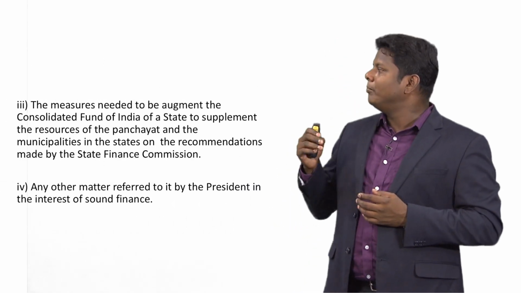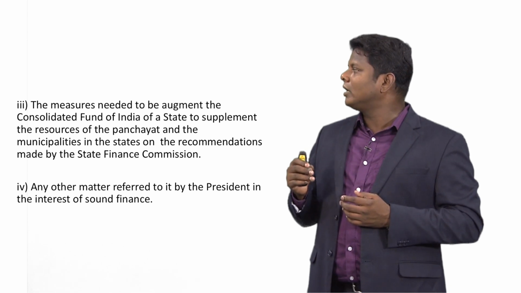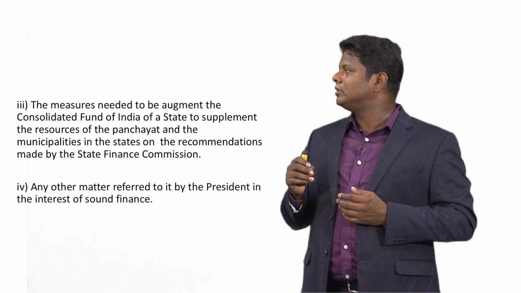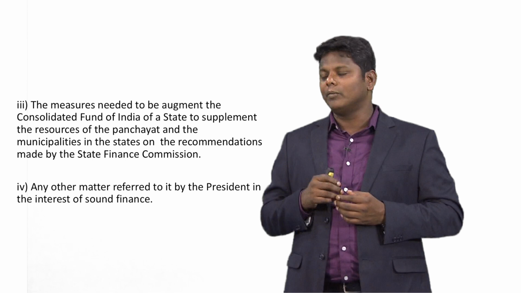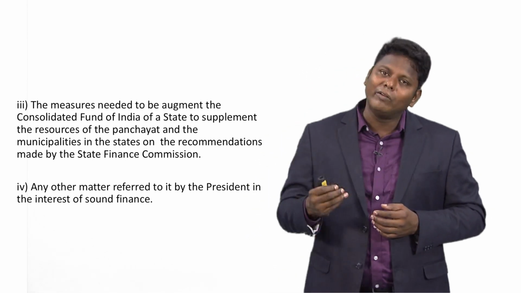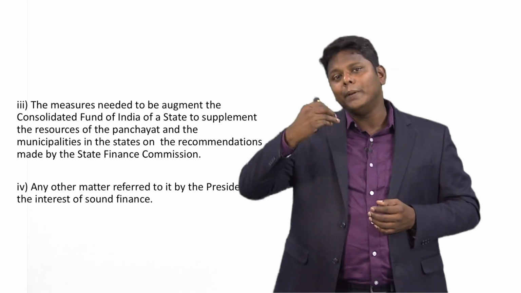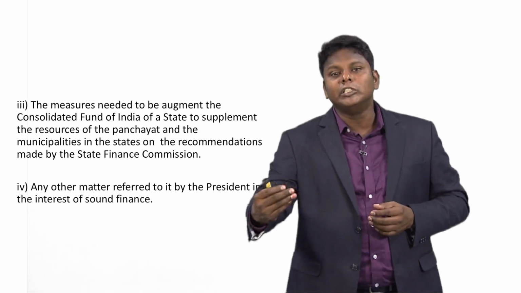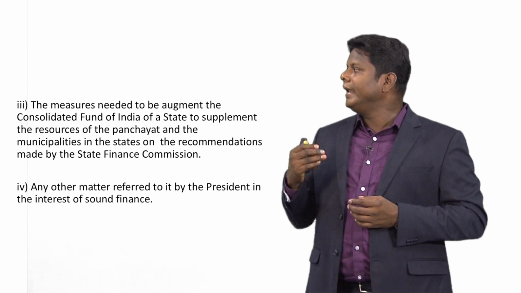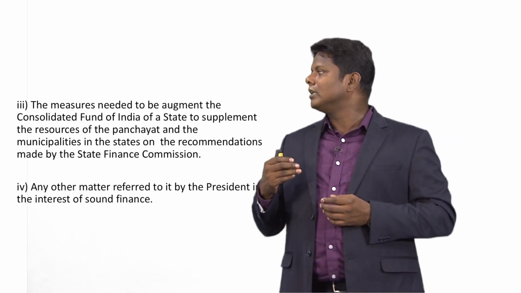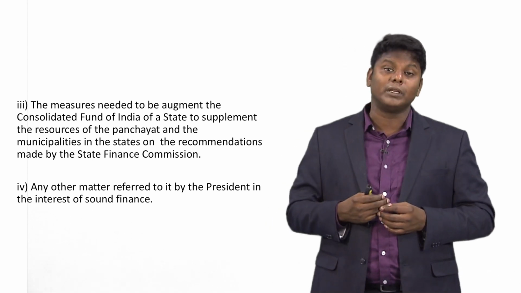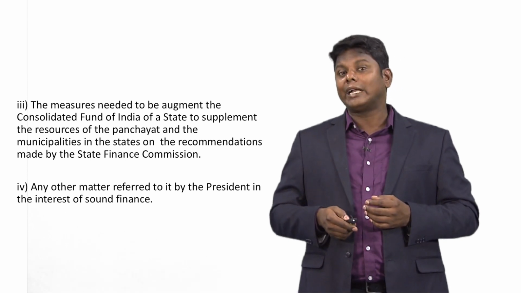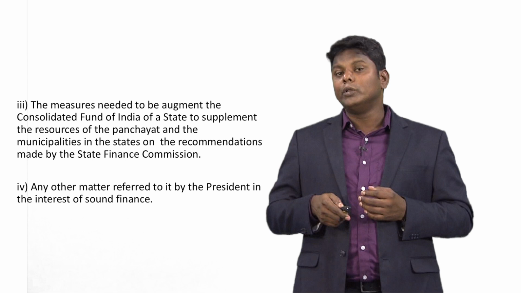Third is the measures needed to augment the Consolidated Fund of a state to supplement the resources of the panchayats and the municipalities in the state, on the recommendation made by the State Finance Commission. The State Finance Commission can also recommend how this money can be allocated to the local governments, the panchayats and the municipalities. The last one is any other matter referred to it by the President in the interest of sound finance. These are all 4 recommendations from the Finance Commission to the President.